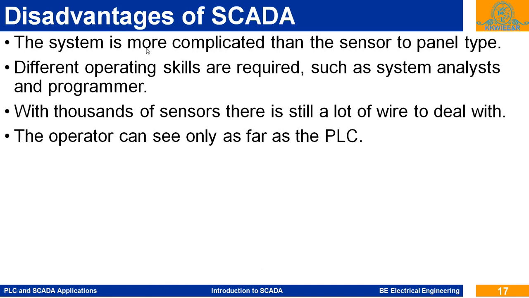Disadvantages of SCADA: the system is more complicated than the sensors to panel system. In a machine, all these sensors and actuators are connected through wires in the electrical panel or control panel. But here there are a number of remote terminal units, and different communication protocols. There are wide wireless networks, and for that we require algorithms. There is also communication between servers.